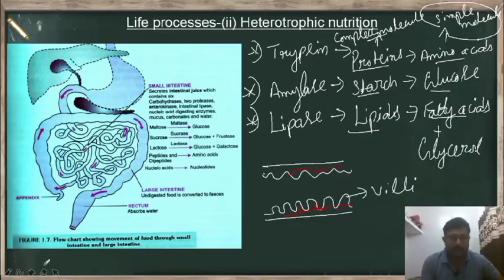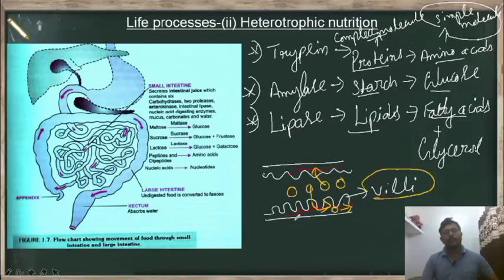Whenever the digested food particles are present in the small intestine, they get absorbed by the small intestine, and the absorbed food is transported to the blood, and this blood carries the nutrients to the cells in the body where they are necessary. So this happens in the small intestine and in the villi.